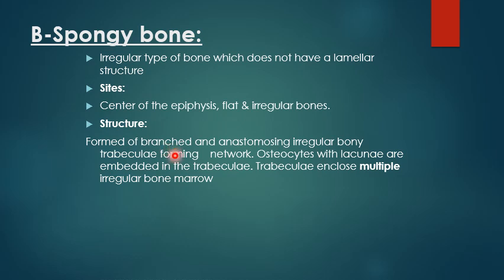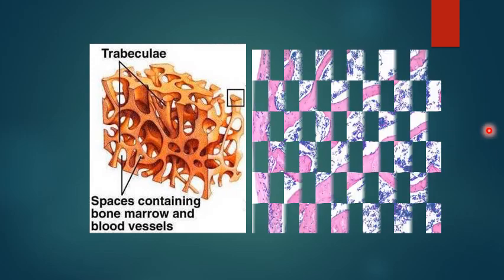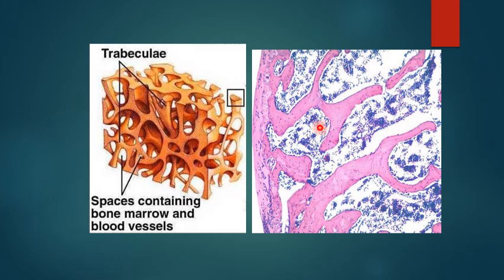It is formed of branching and anastomosing irregular bone trabeculae, with osteocytes present inside the lacunae. Between the trabeculae there are multiple bone marrow cavities. As you can see here, branching and anastomosing bone trabeculae lead to the presence of the bone marrow cavities. This is a light microscopic picture of bone trabeculae. In between them there are the bone marrow cavities, and here is a part of a compact bone.